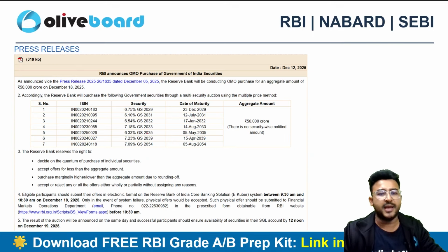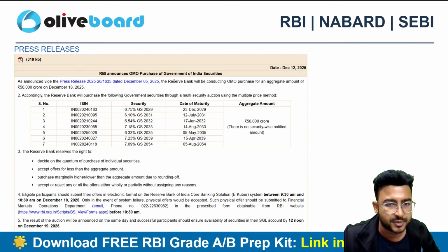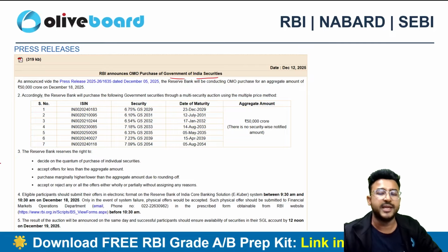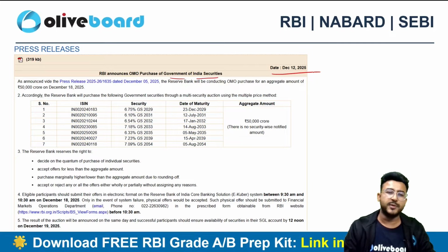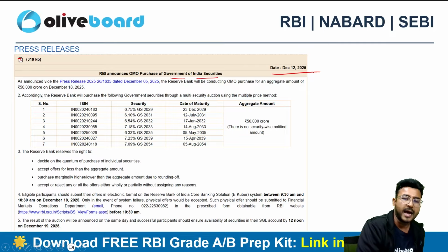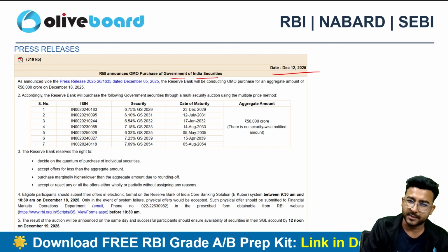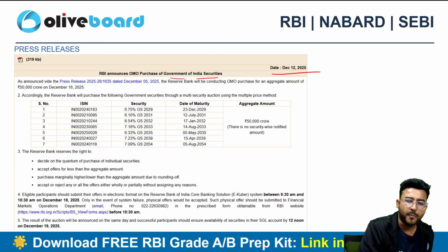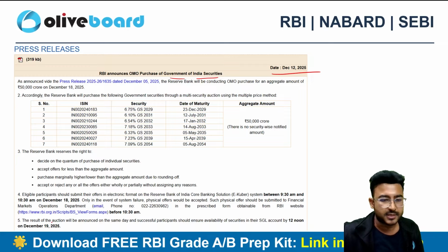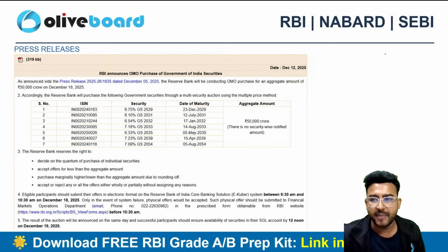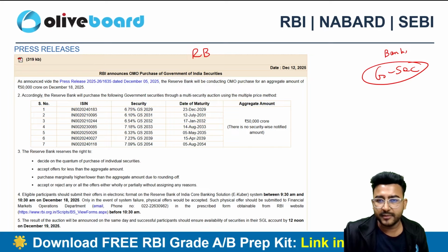Next, RBI announces open market operation purchases of Government of India securities. This was news in the press release column of the RBI website on 12th December. So, what is this open market operation all about? RBI is purchasing government securities. Financial institutions like banks do hold government securities as well, right? Now, if RBI is actually purchasing these government securities,